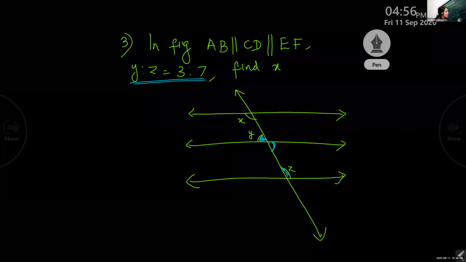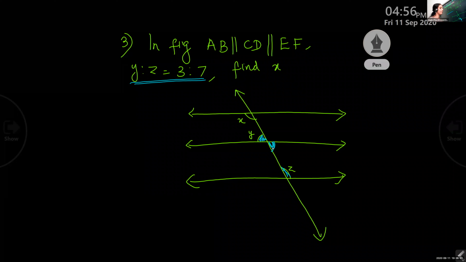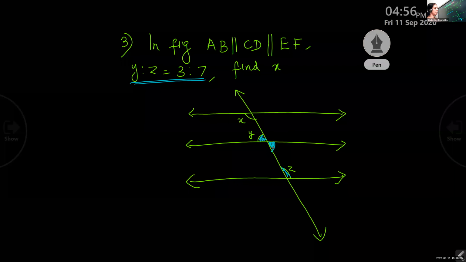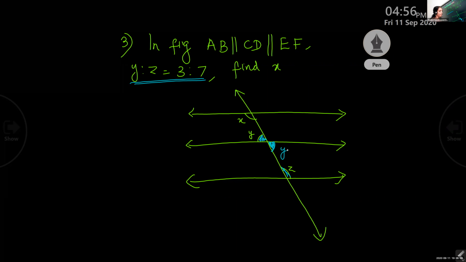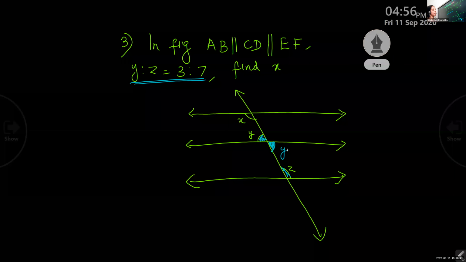But we can write this angle. What is this? Vertically opposite of Y. That means we can write there as Y. Now there is a connection between Y and Z. Now it is given that Y is to Z equal to 3 is to 7.